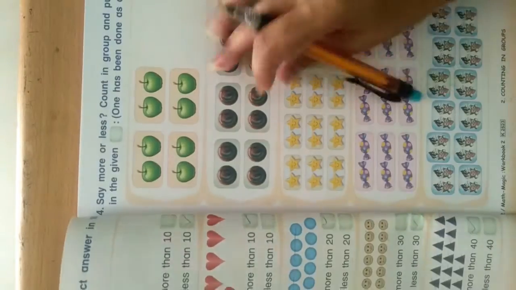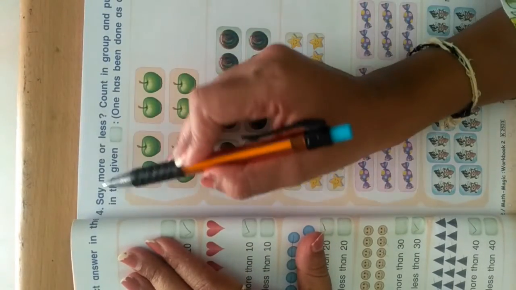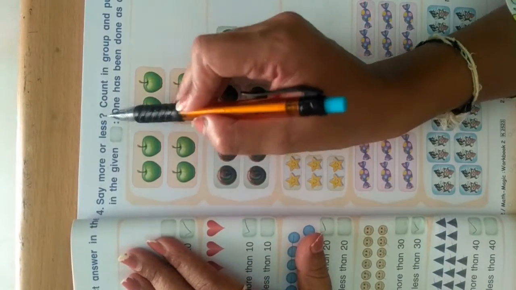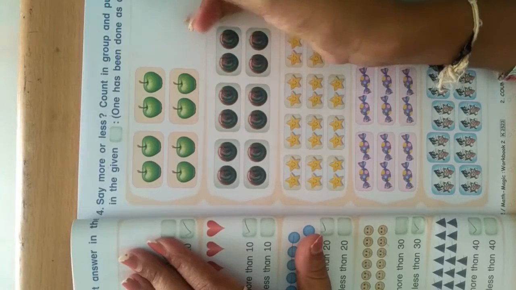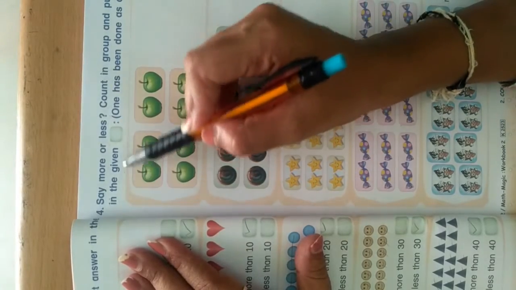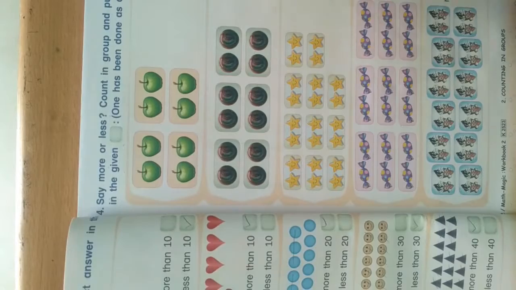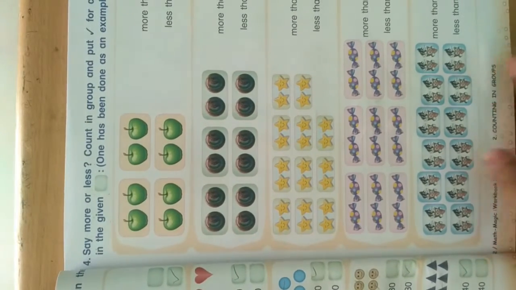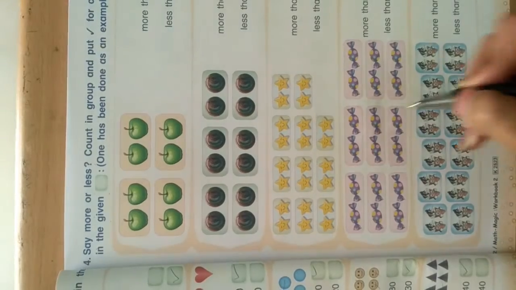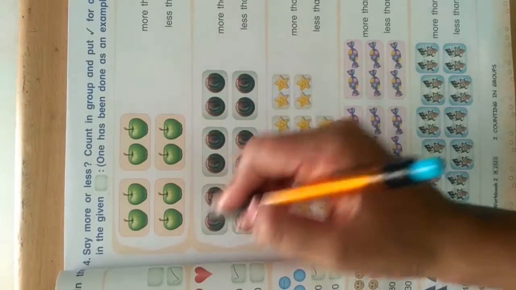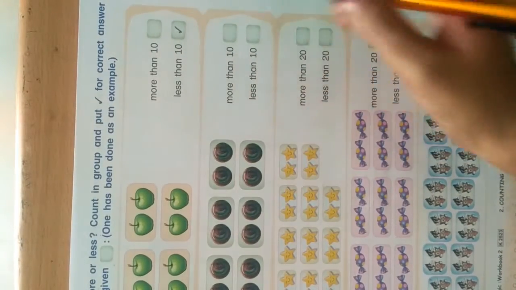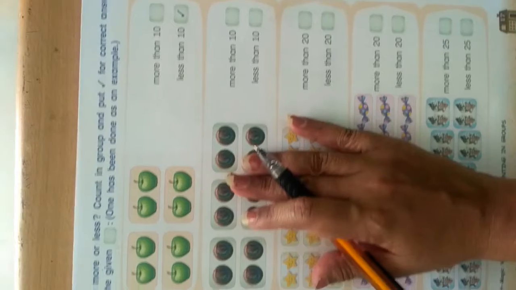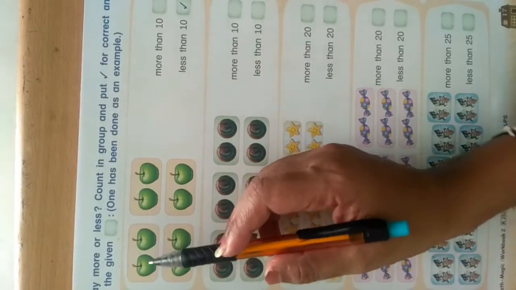Now, our next exercise is number 4. Say more or less: count in group and put a tick for the correct answer in the given box. One has been done. Here, what you have to do, first of all, is count the objects in a group, and then decide which is more than or less than. Okay. So, first of all, look at here.